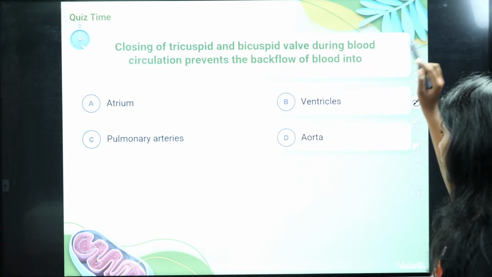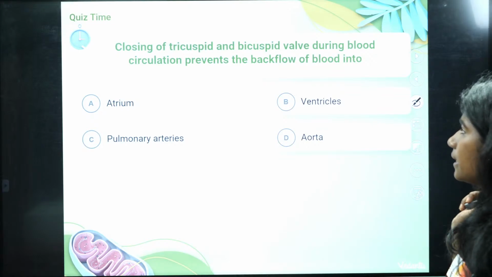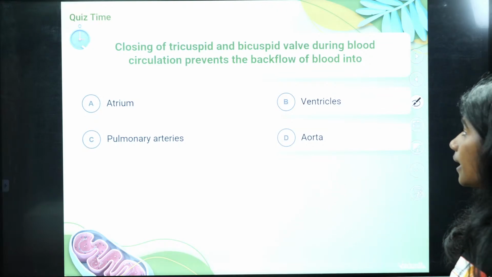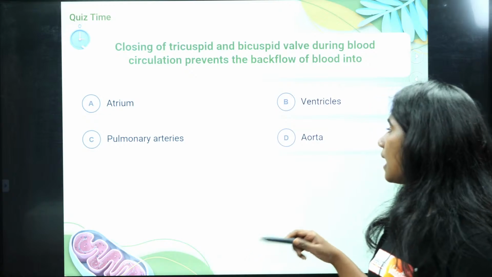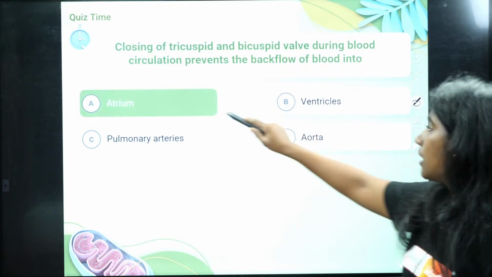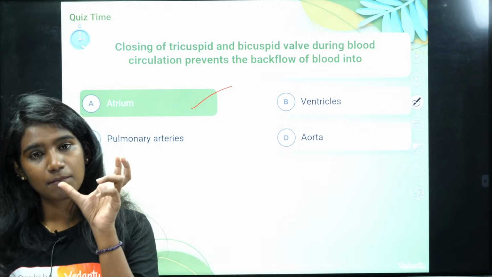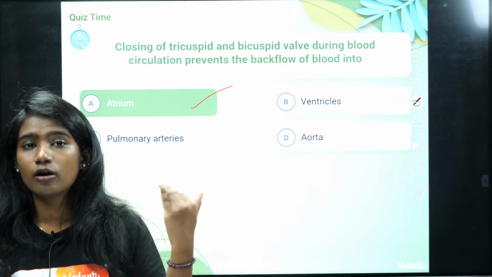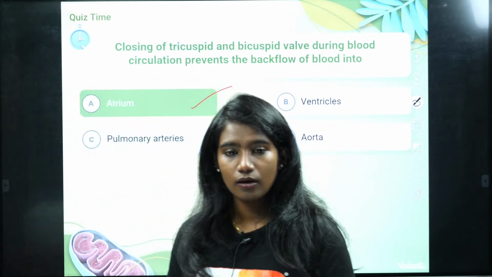Okay, fine. Next, the closing of the tricuspid and bicuspid valve during the blood circulation prevents the backward flow of blood into, is it atrium, ventricle, pulmonary artery, or aorta? Which one? It is atrium. See, always from atrium the blood flows into ventricle. Once it flows, then what happens? The valve closes, right? So by closing the valve, the blood will not flow back to the atrium, because from atrium only the blood flows into ventricle. Okay, clear with that?